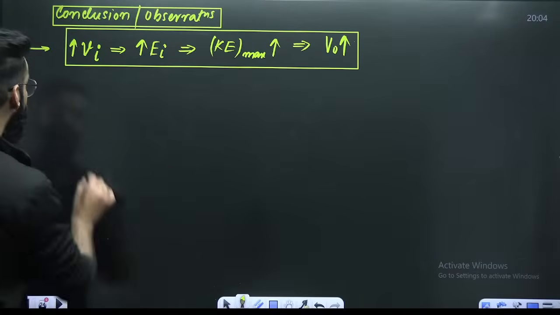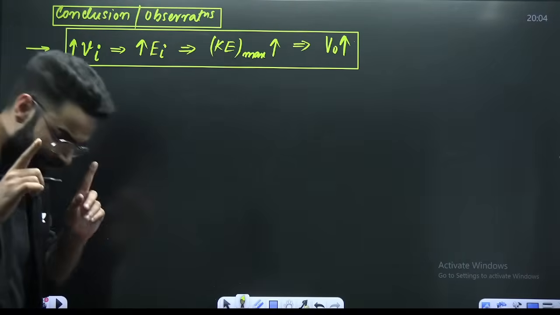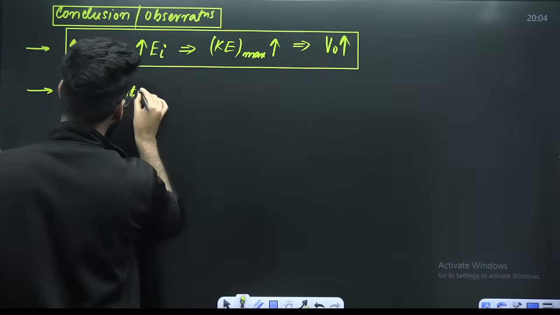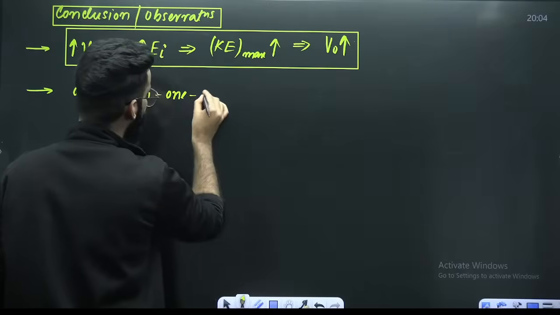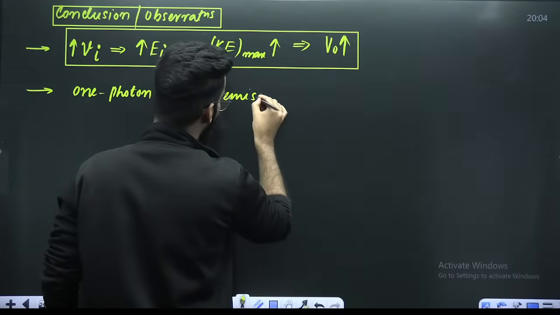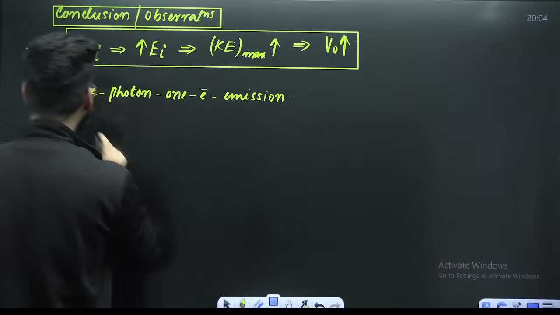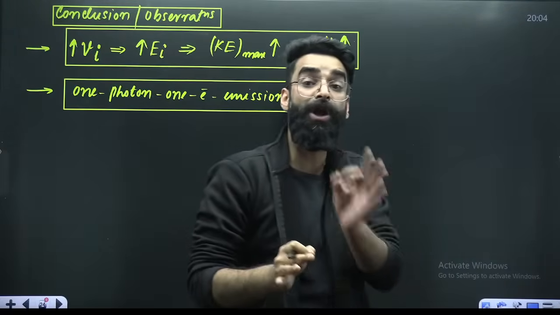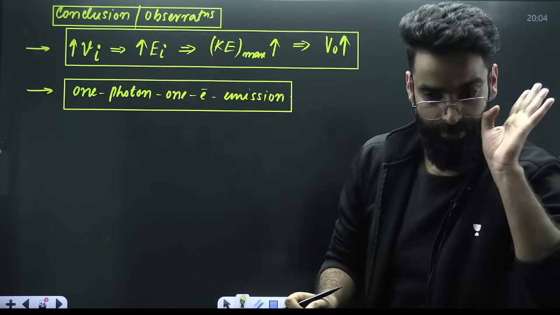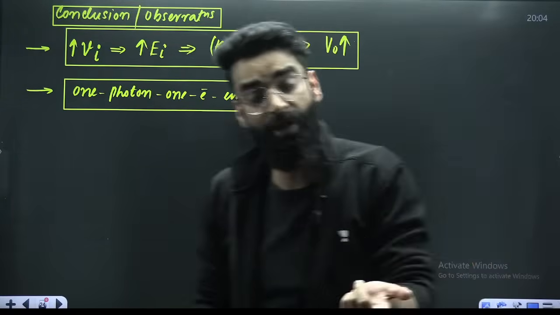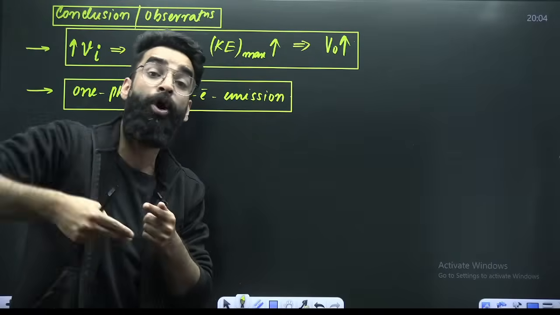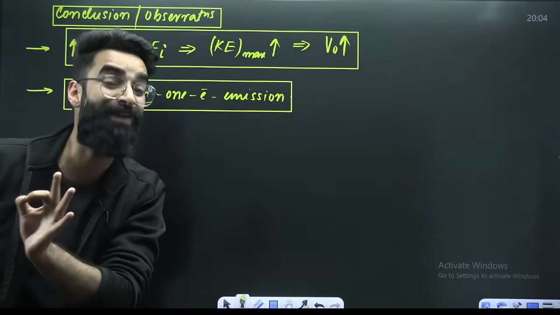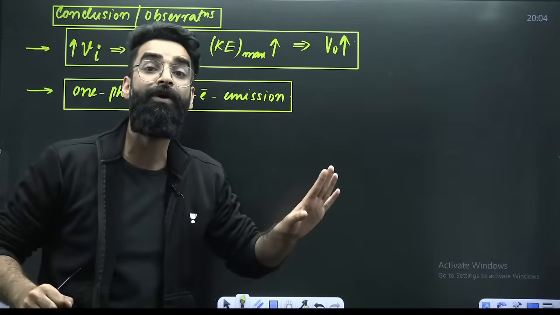Number two. This photoelectric effect is also called one photon, one electron emission. Why is that? It means that one photon can always knock out one electron. One photon cannot knock out two electrons. One photon can knock out just one electron.